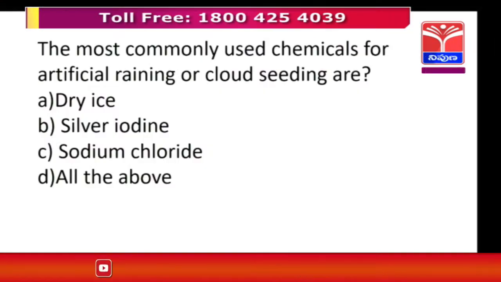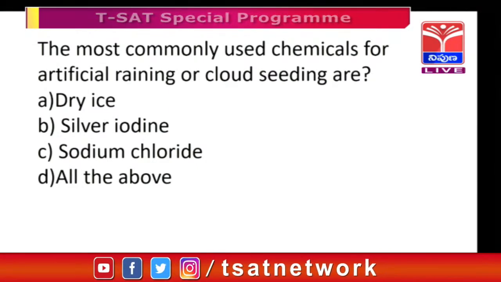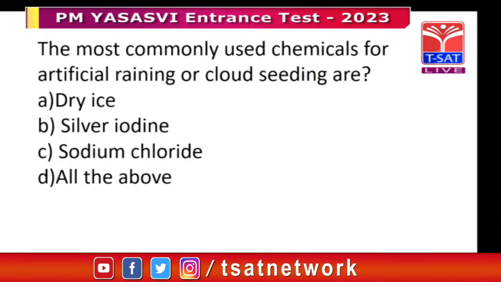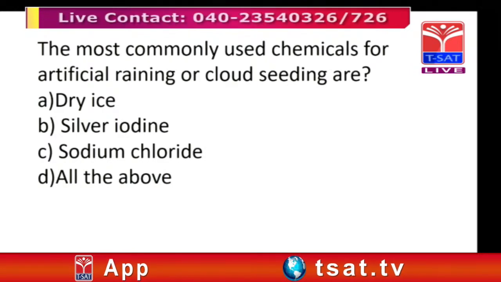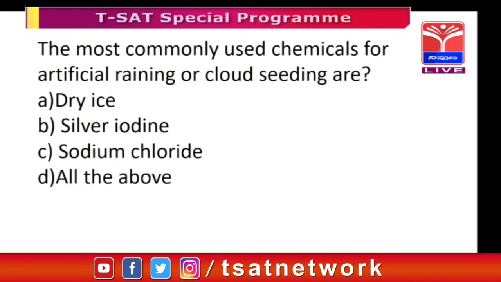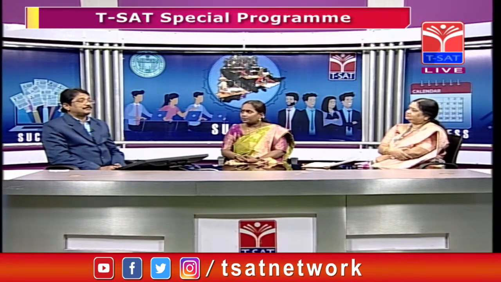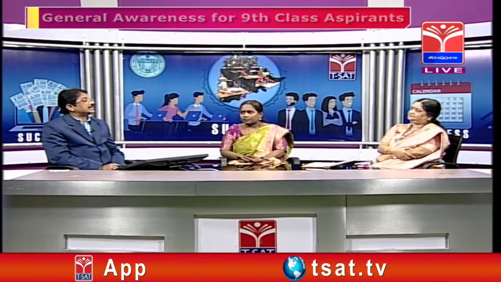So before going to that, I will ask one more question: the most commonly used chemicals for artificial raining or cloud seeding are. Artificial raining, cloud seeding is two things. Fortunately, we are getting ample rainfall recently. Of course, when you suffer with a drought, lack of rain, then generally we will prefer artificial raining or cloud seeding. So for cloud seeding or artificial raining, which chemical is generally used?